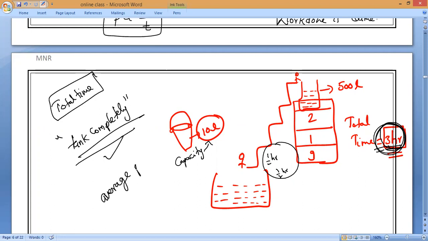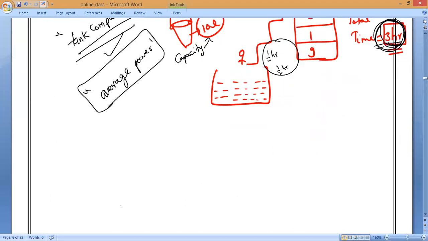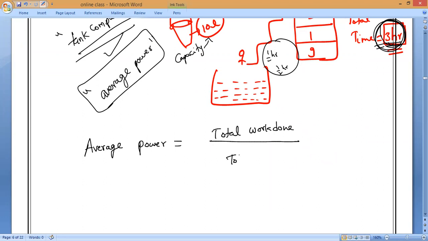Sometimes his power is more at the beginning, more energy, faster, and at last, exhausted, very less. So just like average speed, in the same way we will take the average power of a body. So average power, can you tell me the formula, everybody? Average power is equal to what, guys? Total work done divided by what, Hari? Total time taken.